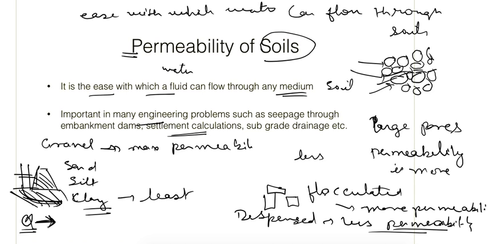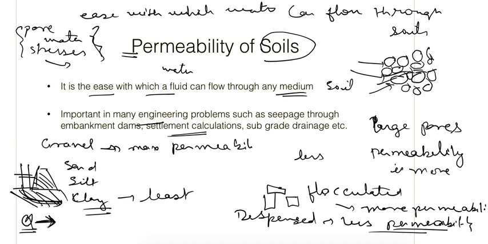And in settlement calculation, because of pore water pressure some stresses are developed, but the pore water stresses dissipate with time. Pore water will go out with time, and how much time it will take for that pore water to go out depends upon the permeability.